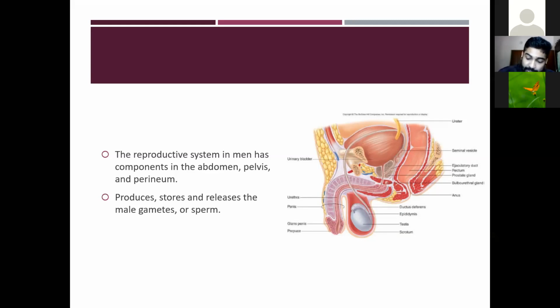It also produces and secretes the sex hormones responsible for maintaining the male reproductive system.